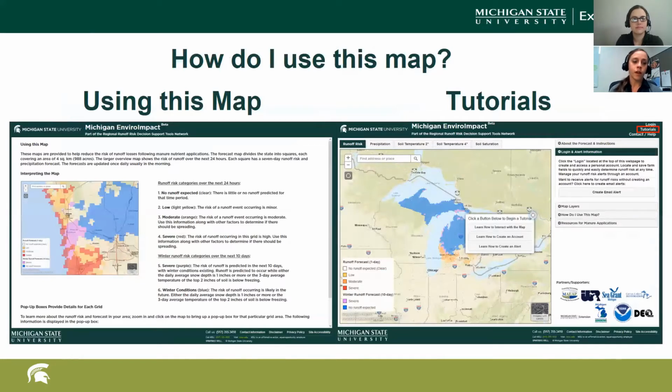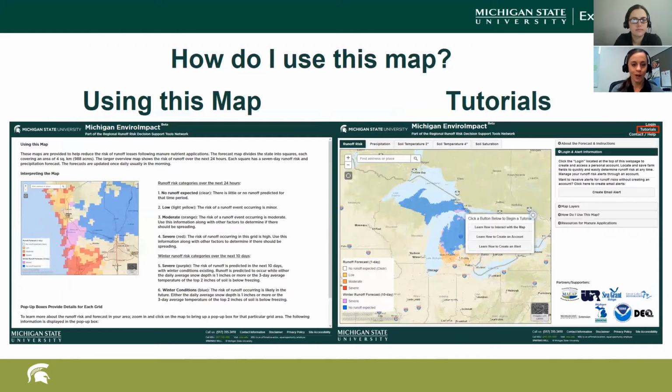So a few other things about the tool, there are several features that are really nice. If you look at the picture to your right, you'll notice on the right-hand side, essentially there's a toolbar here where it says login and alert information. If you look there, you'll notice a tab that says, how do I use this map? When you click on that, you can then click under a tab that says using this map, which is what brings us to the left side of the slide here.